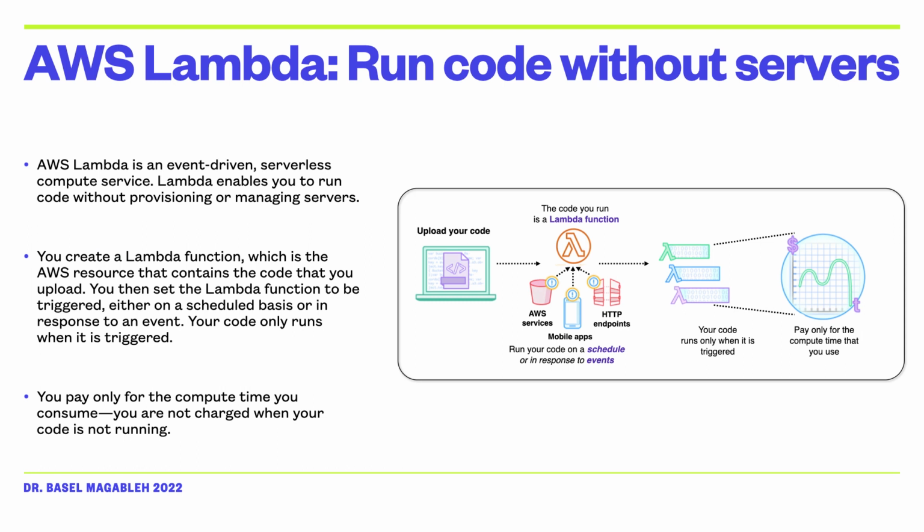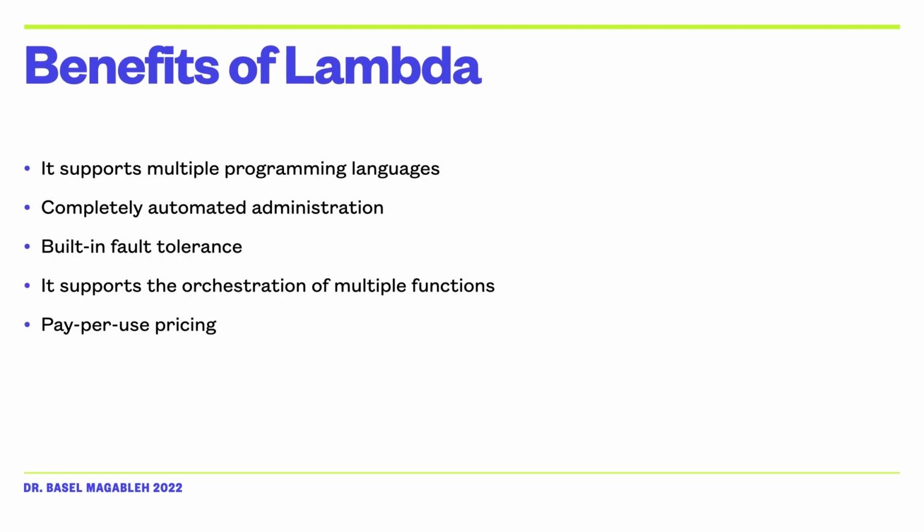AWS Lambda is an event-driven serverless compute service. Lambda enables you to run code without provisioning or managing servers. You can create a Lambda function, which is the AWS resource that contains your code. Then that function will be triggered by any event you choose, either on a scheduled basis or in response to an event, so the code only runs when it is triggered. You pay only for the compute time you consume, and you are not charged when your code is not running.